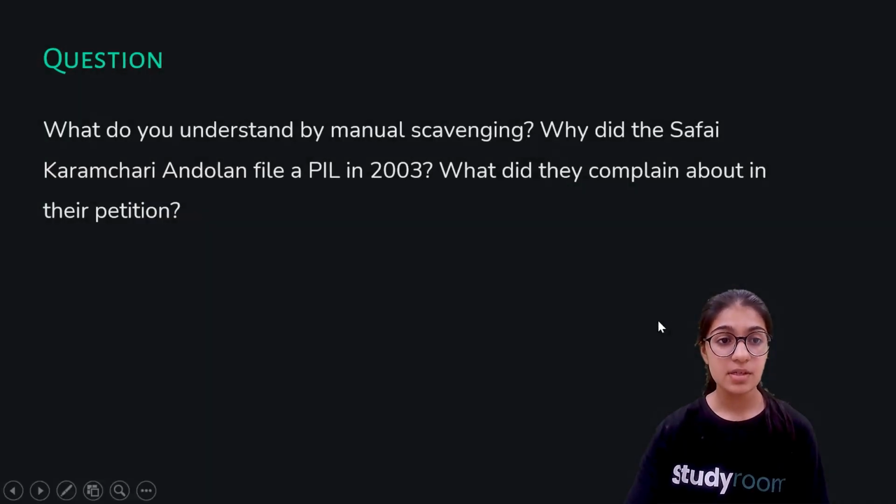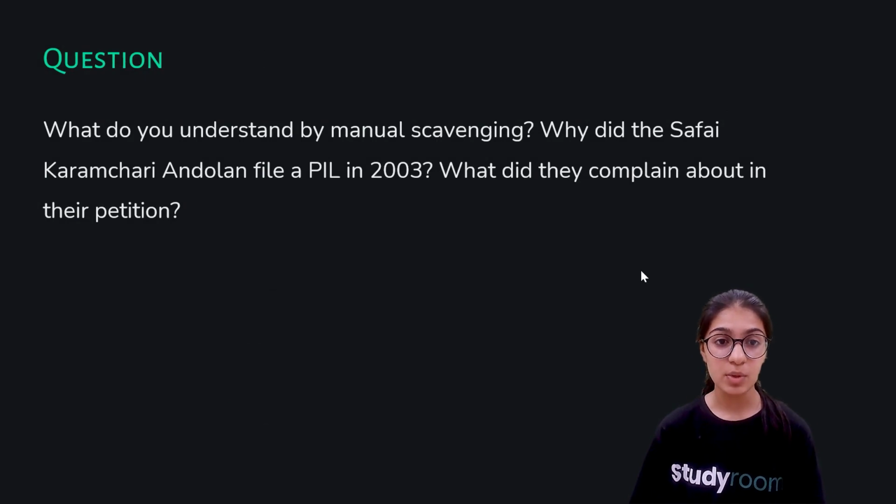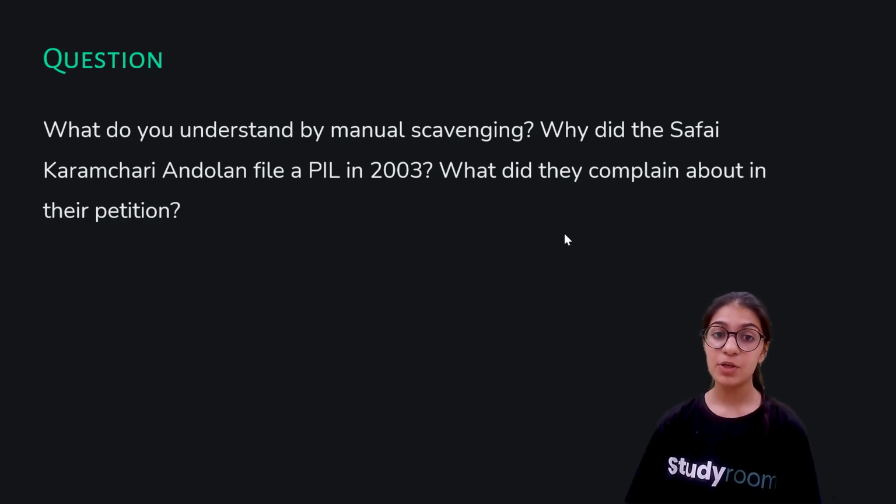Moving on. Here's a question which says, what do you understand by manual scavenging? Why did the Safai Karamchari Andolan file a PIL in 2003? What did they complain about in their petition? After all the explanation that I've given in the previous slide, you might yourself be able to answer the question, but still we will recall the answer, okay?